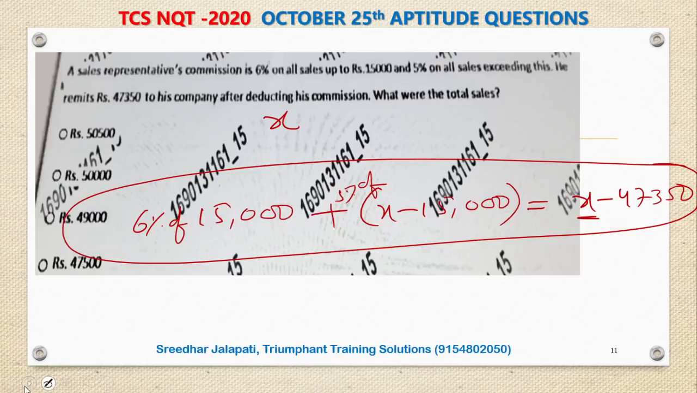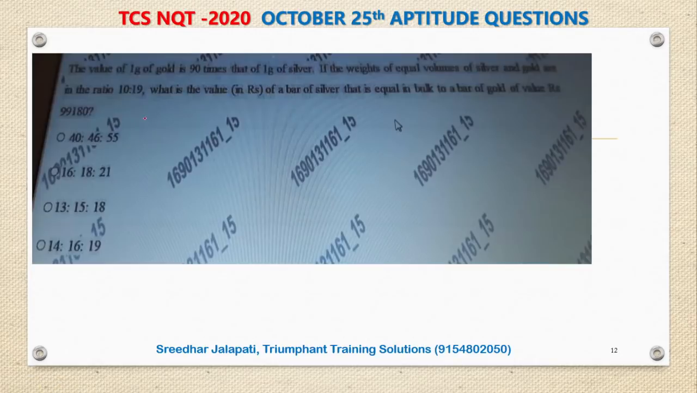Okay, right. Next question. The value of 1 gram of gold is 90 times that of 1 gram of silver. If the weights of equal volumes of silver and gold are in the ratio 10:19, what is the value of a bar of silver that is equal in bulk to a bar of gold of value?